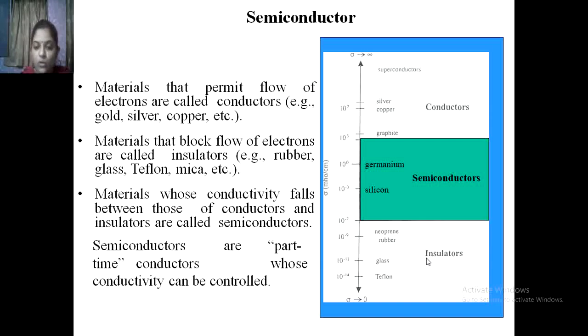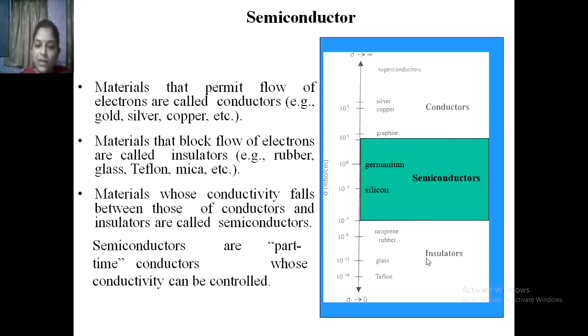If you want to convert that insulating material into a semiconductor or conductor, then you have to reduce the forbidden energy gap of the material, and only then is it possible to convert that insulator material into a semiconductor or a conductor.